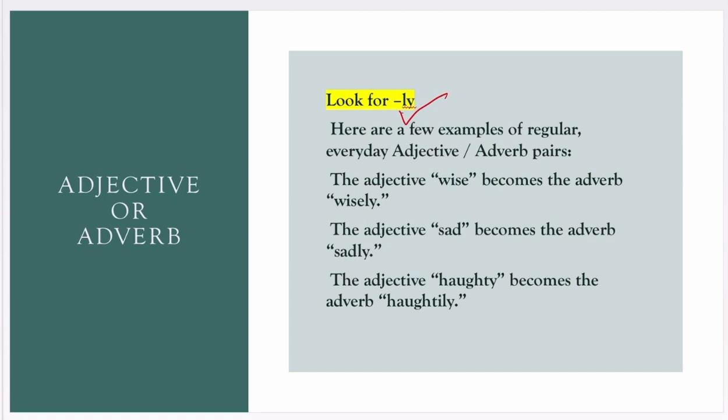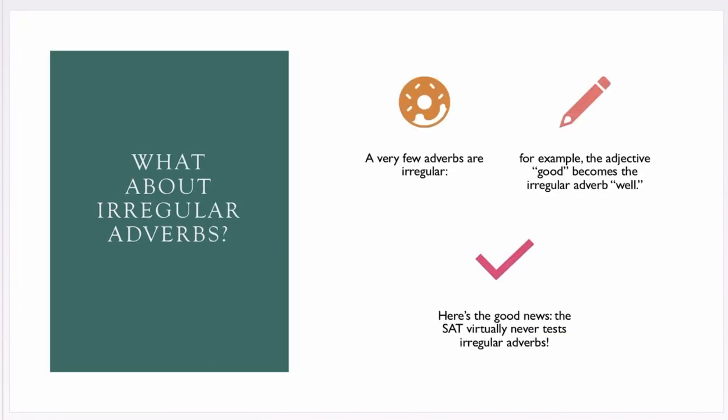Here are a few examples of regular adjective adverb pairs. If the word is only wise, it is an adjective, but if ly is added to it, it becomes an adverb. Similarly, the adjective sad becomes an adverb when we add ly at the end of it. The adjective haughty becomes haughtily when we add ly at the end.